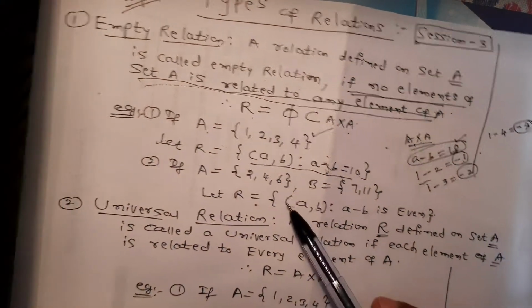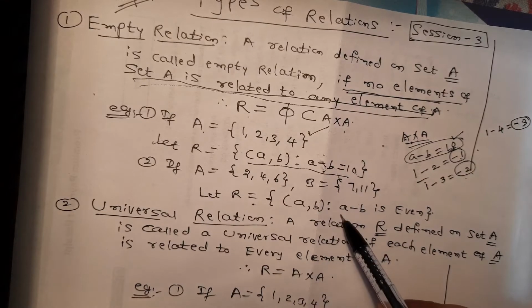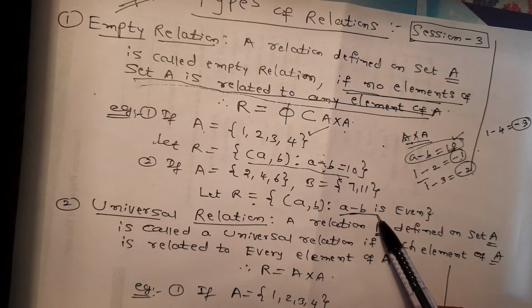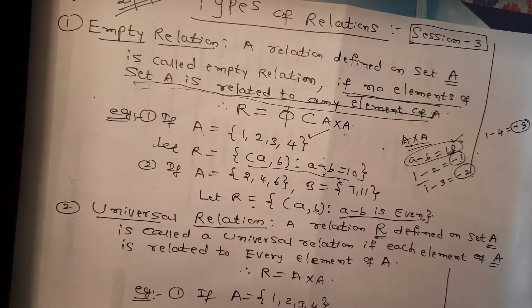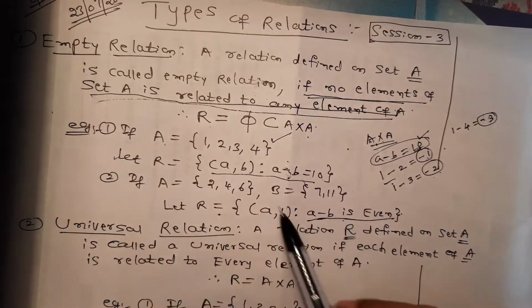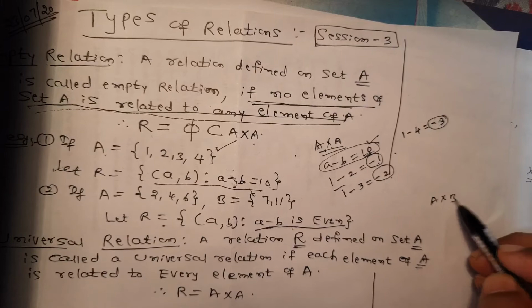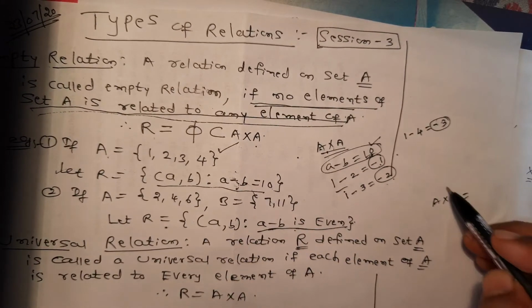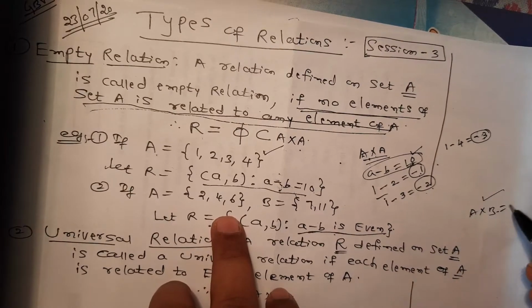I can give another example here. I have written another example: sets 2, 4, 6 and 7, 11. Then I have defined this relation: a minus b is even. Let me check this once again. Here I have taken two sets A and B, so I will have A cross B for this example. The Cartesian product A cross B will be there, and 6 ordered pairs will be present here.